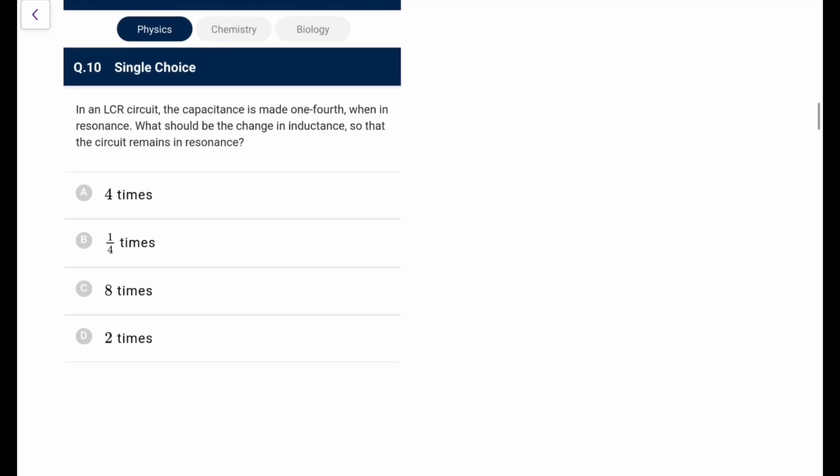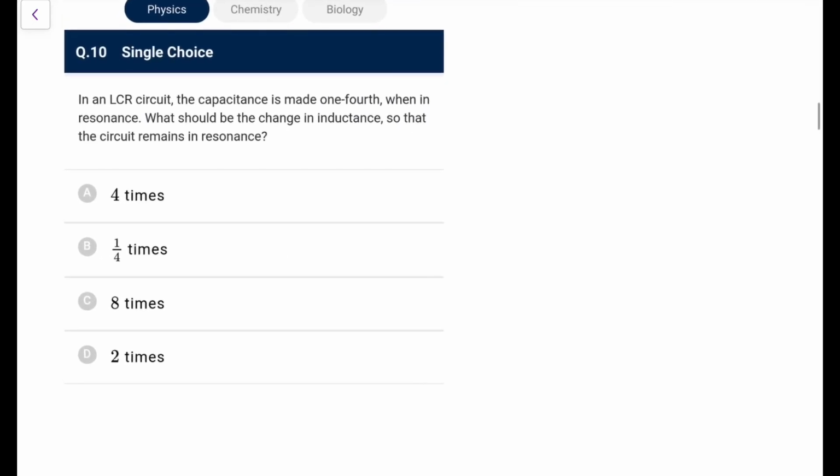Do this now. Next. In an LCR circuit, capacitance is made 1/4 when in resonance. What should be the change in inductance so that the circuit remains in resonance? To remain in resonance, XL should remain equal to XC. So now if you have made capacitance 1/4, XC will become 4 times.